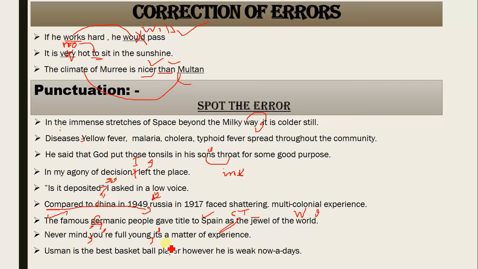What would be the sense of the sentence? It is a matter of experience. Or if it had been, it was a matter of experience. So the use of contraction means you need to put an apostrophe because some word or letter was missing, like "you are" is missing here, and here "is".